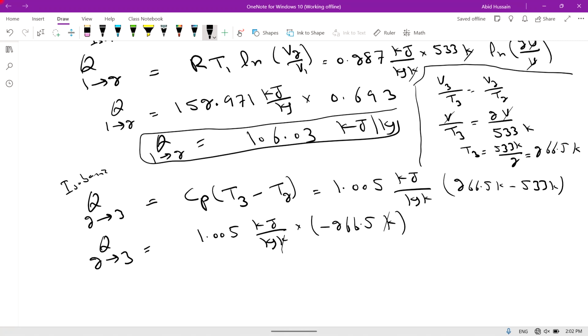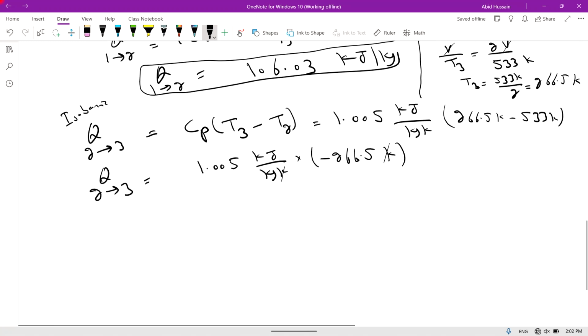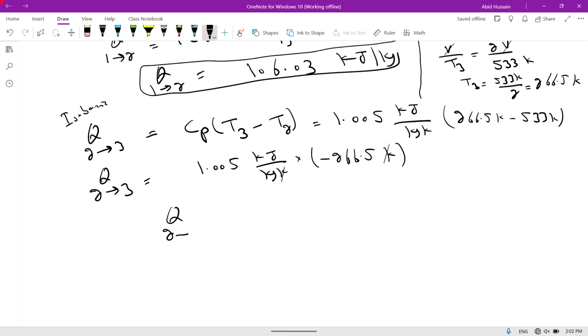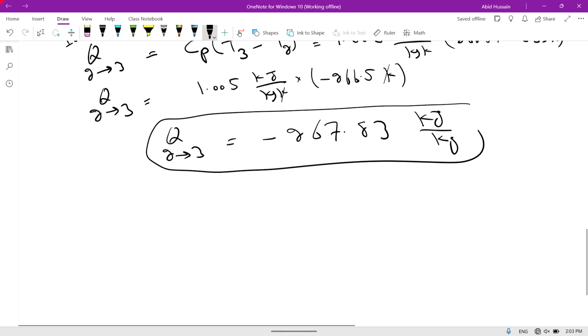Kelvin will be cancelled, and Q from 2 to 3 is equal to 1.005 multiplied by minus 266.5. This is equal to minus 267.83 kilojoule per kilogram.